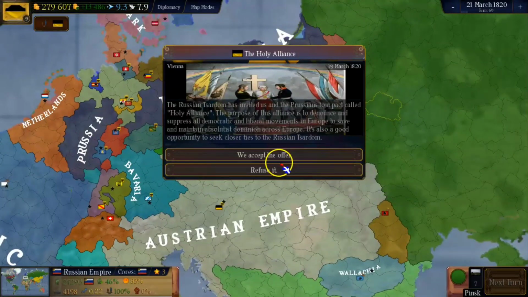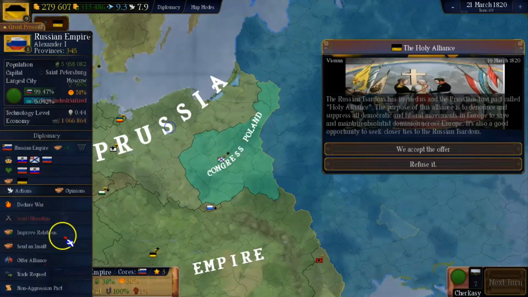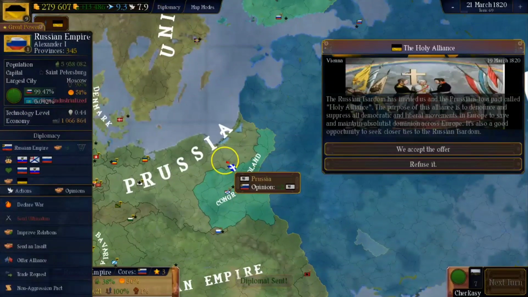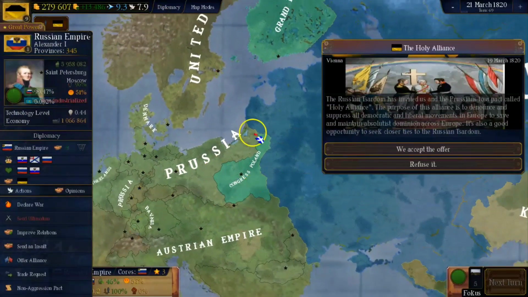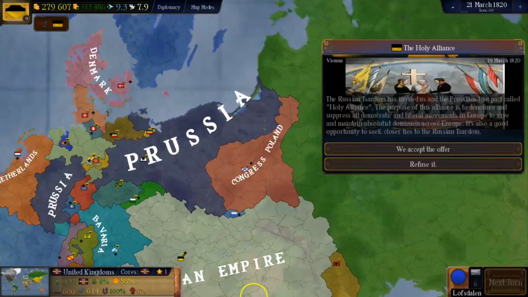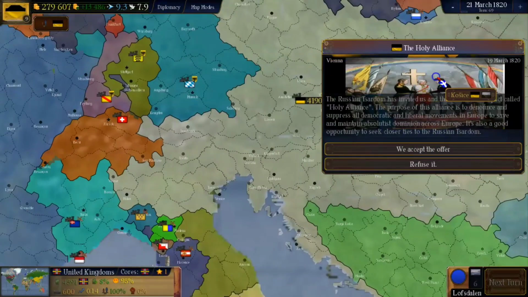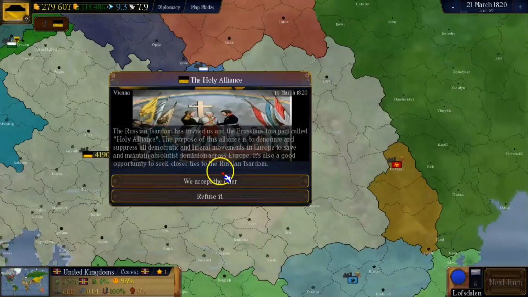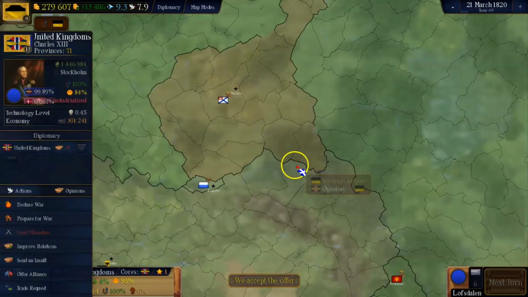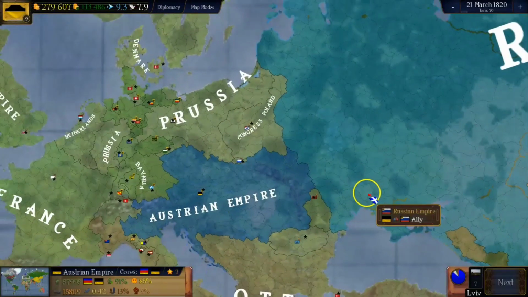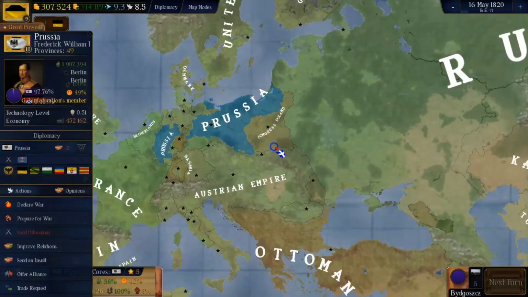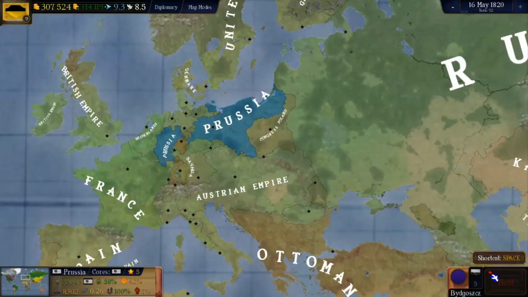Of course, refusing it would mean worse relations with the Austrians and the Russians, and since we're doing the objective, we really can't afford to refuse the option, plus giving us 2 allies, or 1, depending on whether Prussia decides to join, is a great starter for what will become the revolutions of 1848, where we will definitely need some help if they decide to help us. So we'll accept the offer and enter the alliance with the Russians. Apparently Prussia is not gonna join us, so that's a shame, but we will do without them. We don't need the Prussians too.